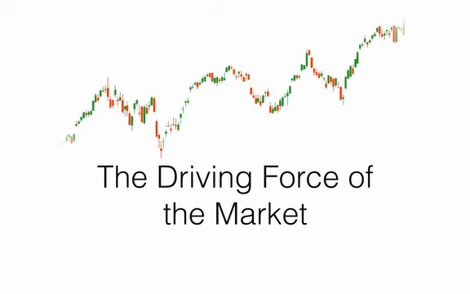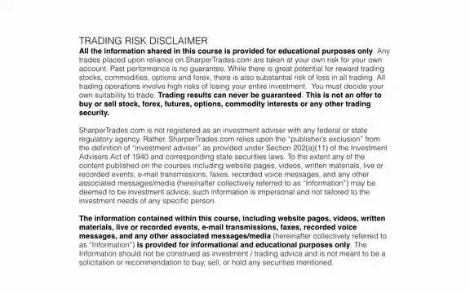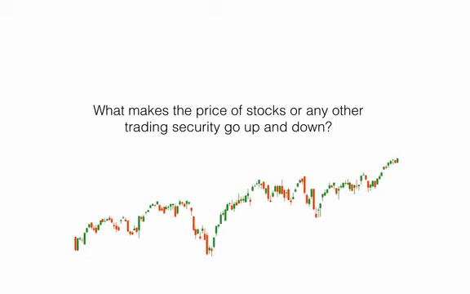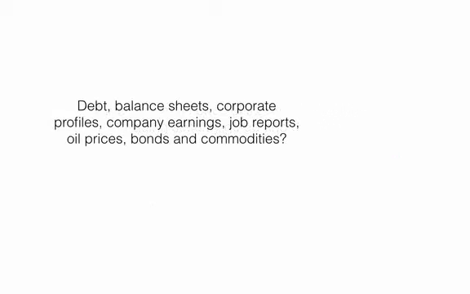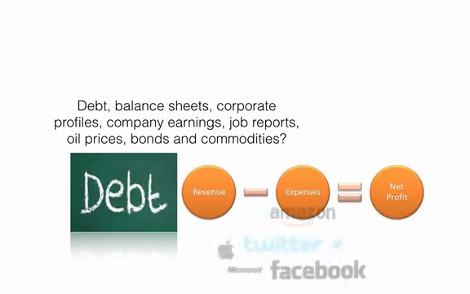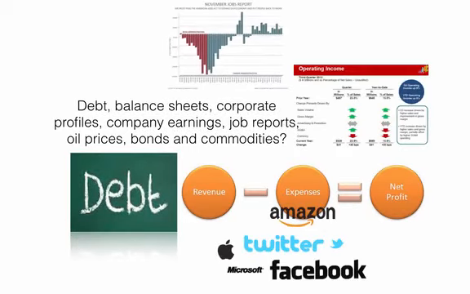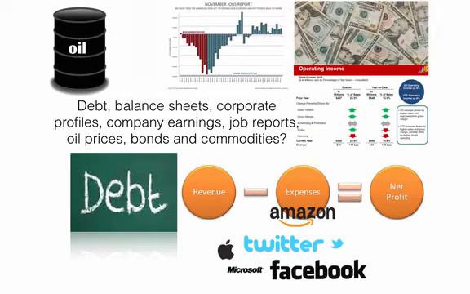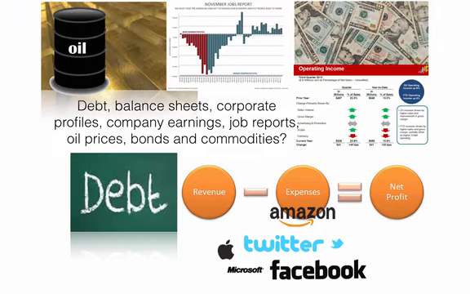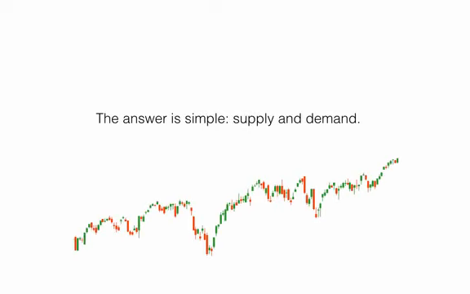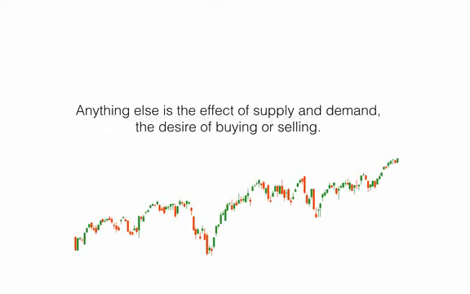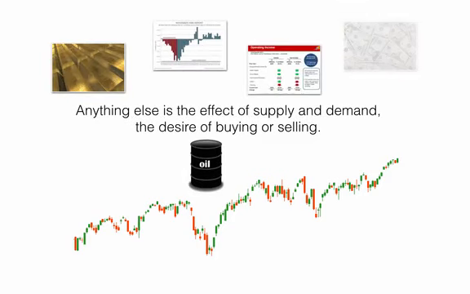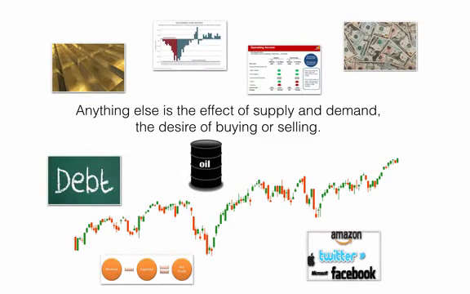The driving force of the market. What makes the price of stocks or any other trading security go up and down? Debt, balance sheets, corporate profiles, company earnings, job reports, oil prices, bonds, commodities? Not really. The answer is simple: supply and demand. Anything else is the effect of supply and demand, the desire of buying and selling.